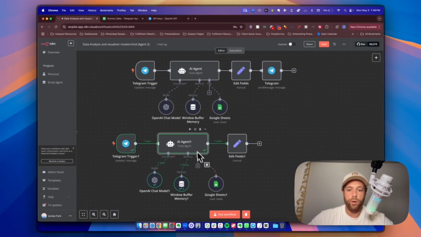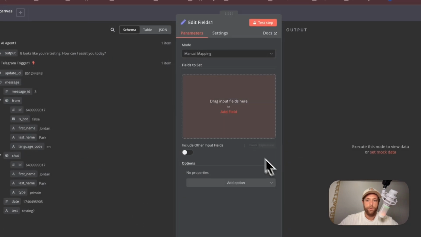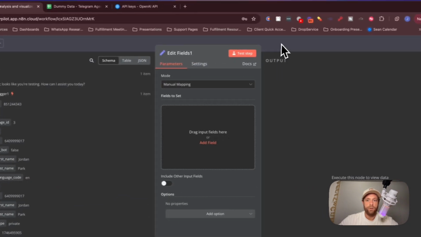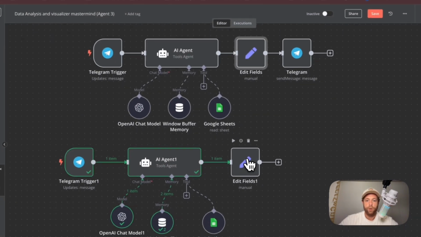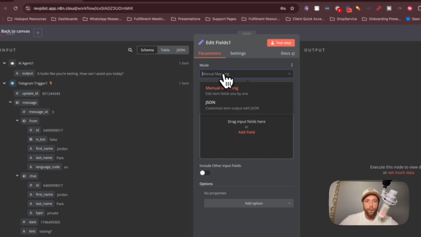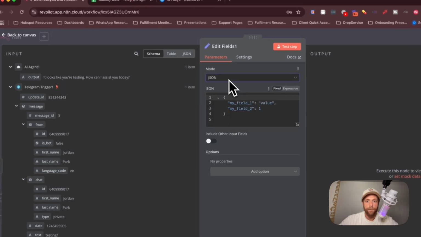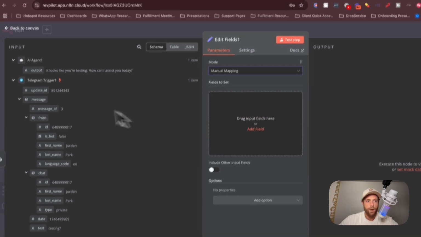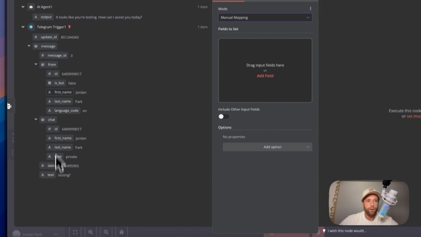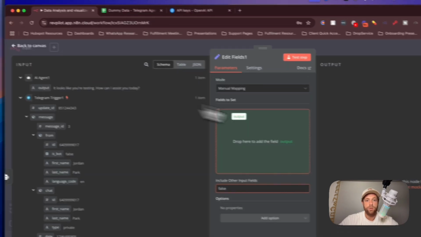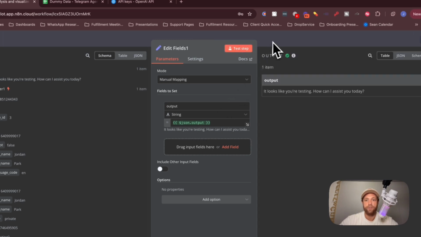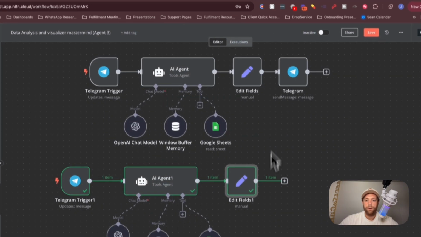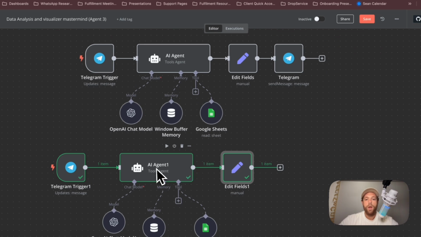So now that everything's green, we just basically need to tell it what to do. So we're going to open this up. We can see the mapping is here. Now, if you come in here, you can see again, output is string, and then it's just JSON.output. So we're going to go manual mapping. And then we want output right here from the AI agent. We're going to drop this in here, and we want it as a string. We'll test that step. Boom. Good to go. And it already responded.